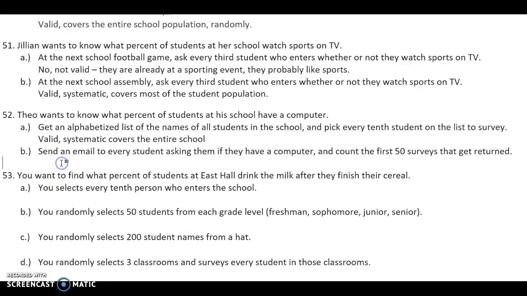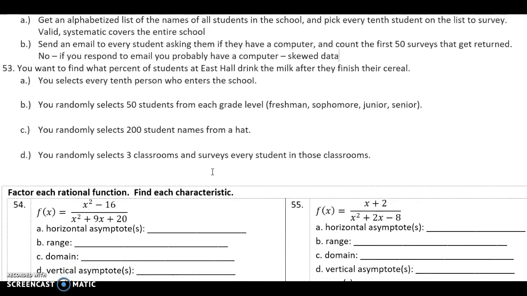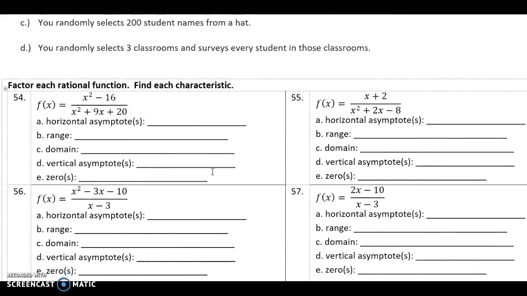Send an email to every student asking if they have a computer and count the first 50 surveys that get returned. No. If you respond to email, you probably have a computer. Maybe not, but you probably do. And so that would be skewed data.